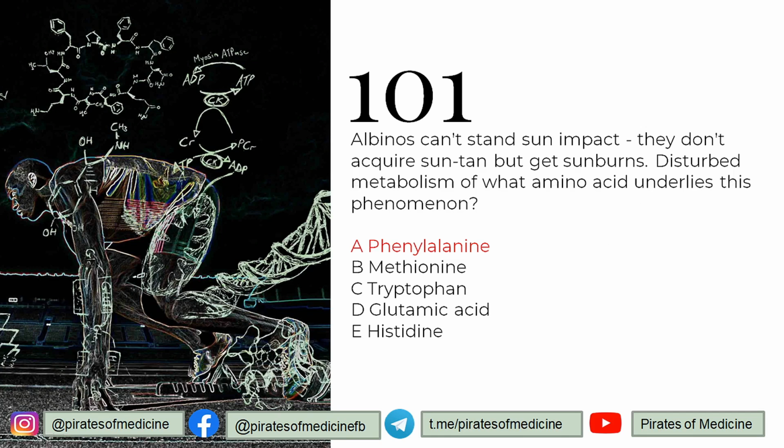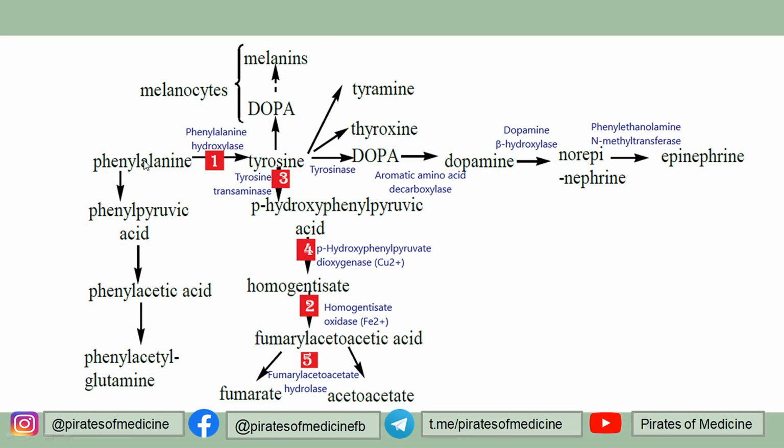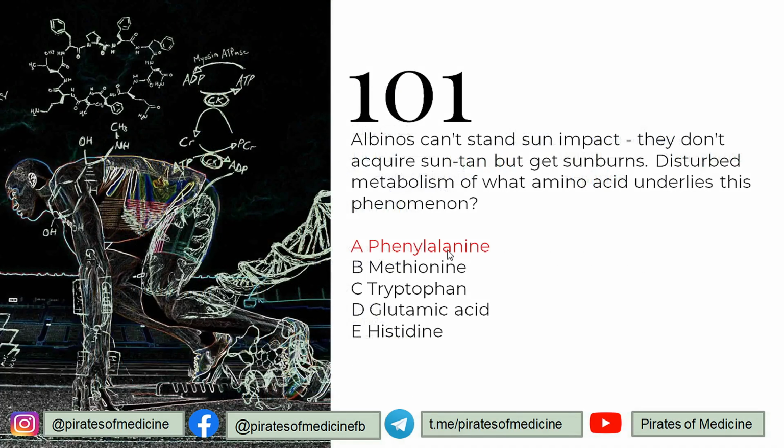So basically, albinism is a condition in which the body does not produce enough melanin, and melanin is related to the phenylalanine and tyrosine metabolism, like I show here. So phenylalanine is converted into tyrosine with the help of phenylalanine hydroxylase, and then tyrosine is converted to dopa by tyrosinase, and this dopa in the melanocytes is converted into melanins. So if there is any impairment of the dopa, of the tyrosine or the phenylalanine metabolism, this leads to albinism. So they have the deficiency or disturbed metabolism of phenylalanine. That is why albinism takes place.